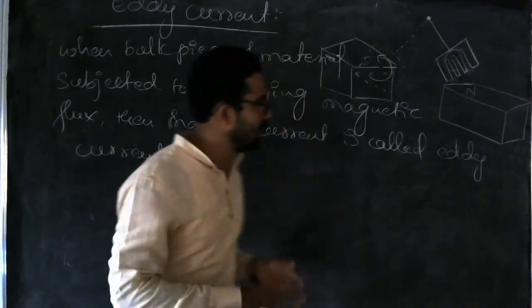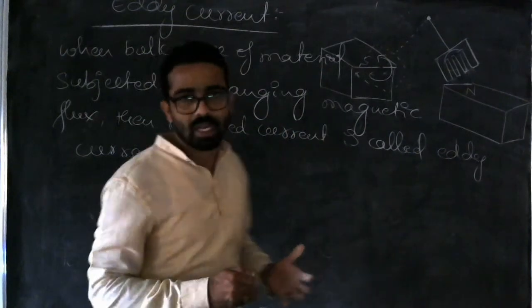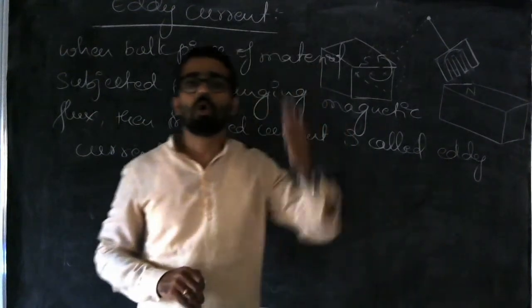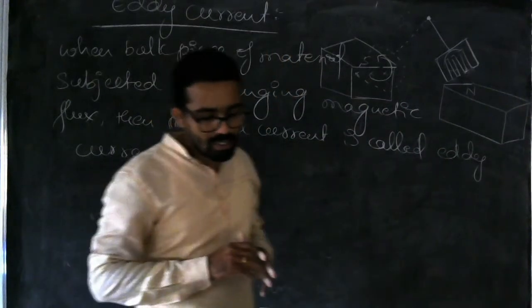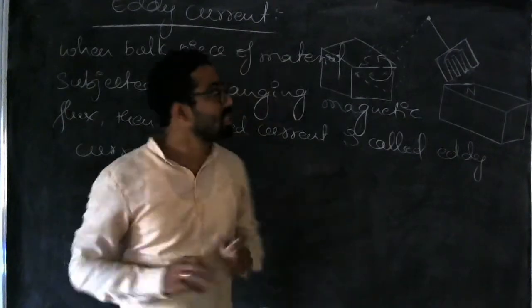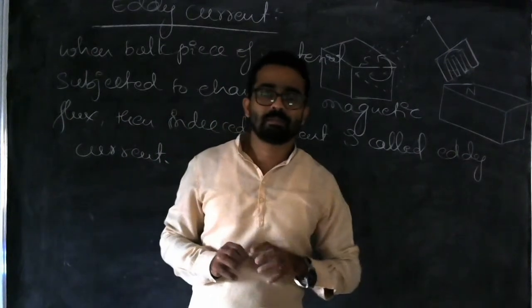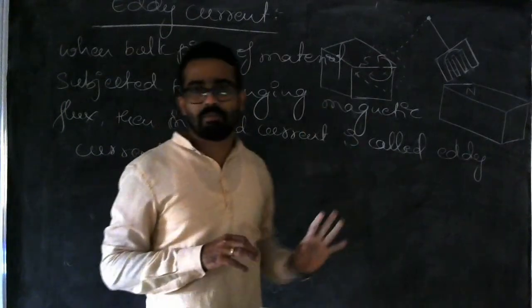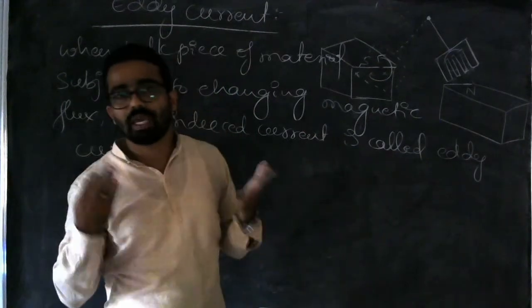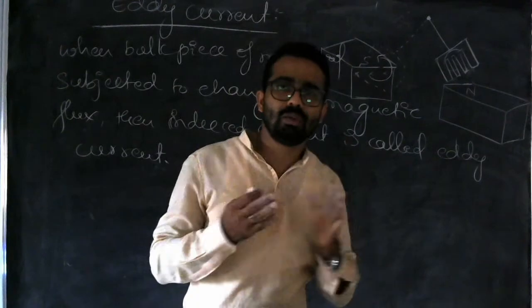So the heat generation can be reduced by making holes or cuts in a metal piece. So this is the concept of eddy currents. These are some disadvantages. It will heat up, and in order to reduce that heat, we should make some other arrangements.